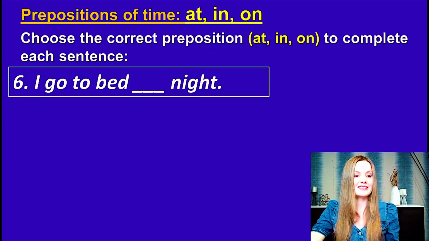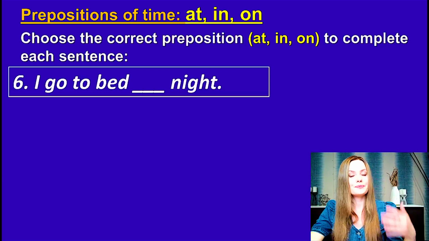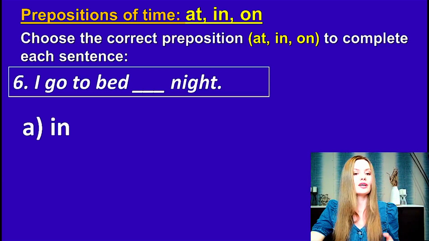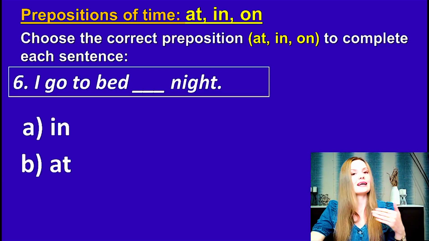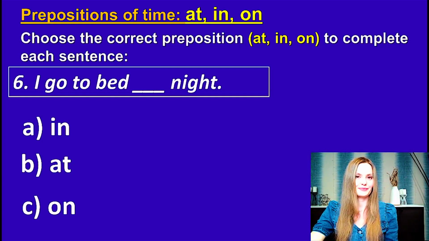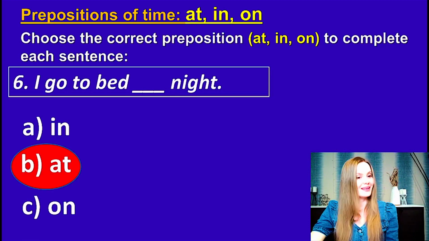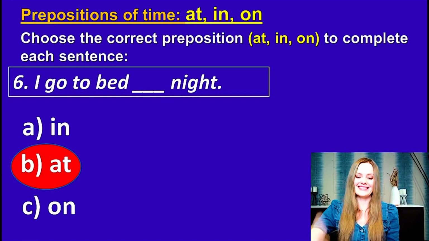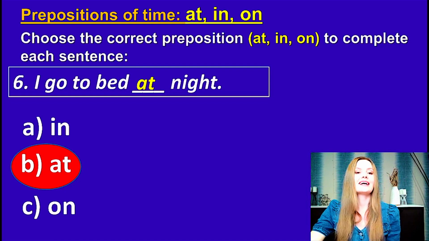Okay, the sentence number 6. I go to bed night. I go to bed in night, at night, or on night. Yes, you're right. At night. I go to bed at night.